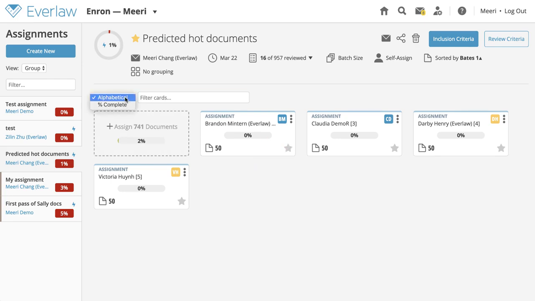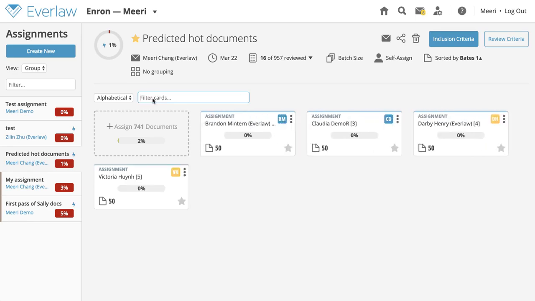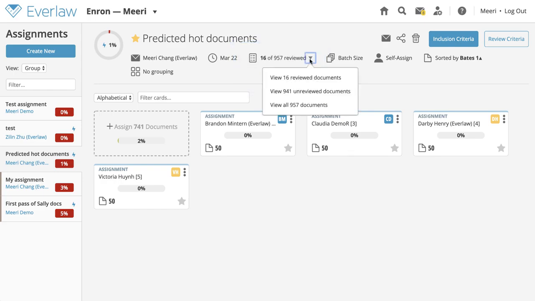You can rearrange the cards alphabetically or by percent complete by toggling the option in the upper left. You can filter the cards by name using the input box. You can view documents in an assignment group based on review status. By default, clicking on the link will bring up all the reviewed documents in a results table. To pull up a different set of documents, click on the toggle and select from the list. You can choose to retrieve all reviewed documents, all unreviewed documents, or all documents in the assignment group.